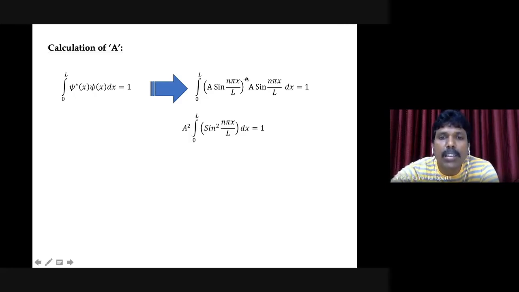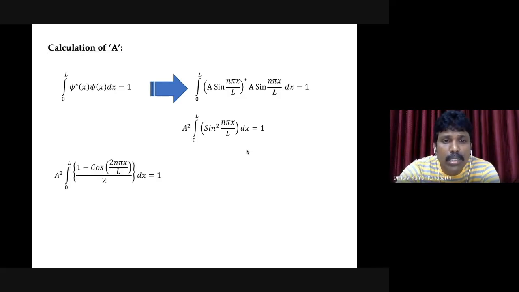So essentially, the integral is going to have a and a. There are 2 a's. As I told you, a is a constant. The constant can be written outside the integral, and then a squared integral 0 to L sine square n pi x by L dx is equal to 1. And this can be easily solved. It is not a very tedious integral.